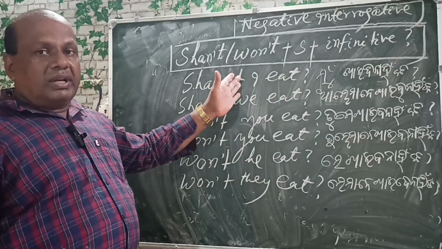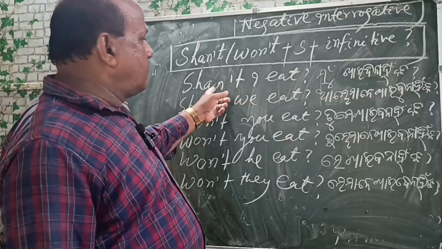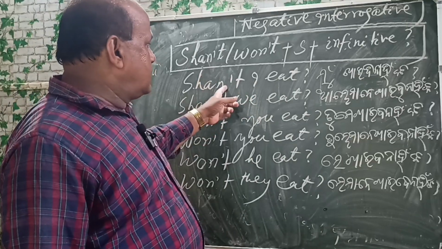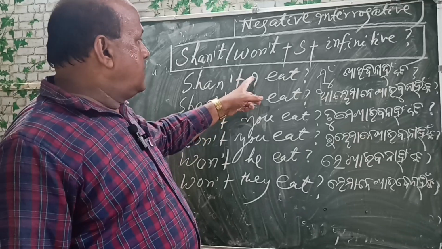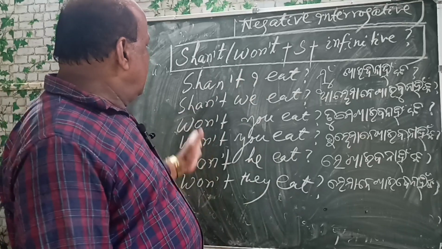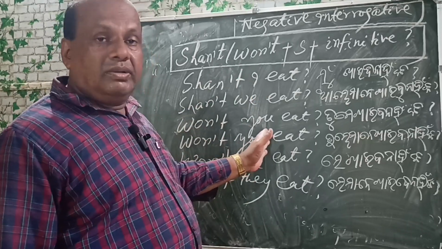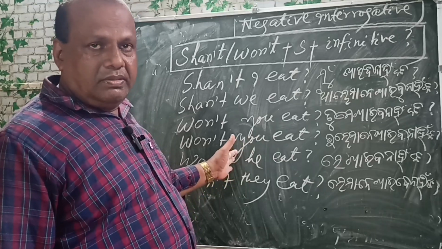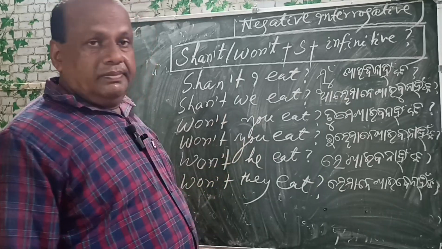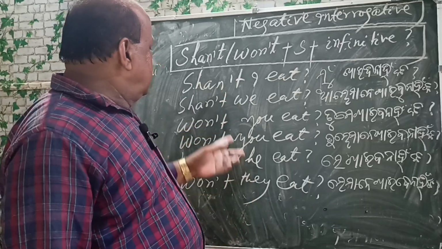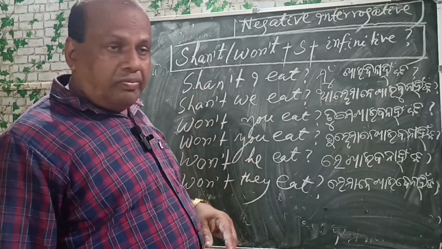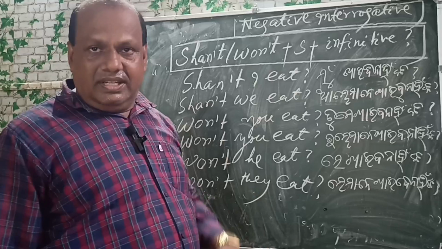This is the contracted form. Shan't is the contracted form and it will be placed before the subject. Won't is the contracted form and it will be placed before the subject. If we write the sentence in the not form, Shall I not eat?